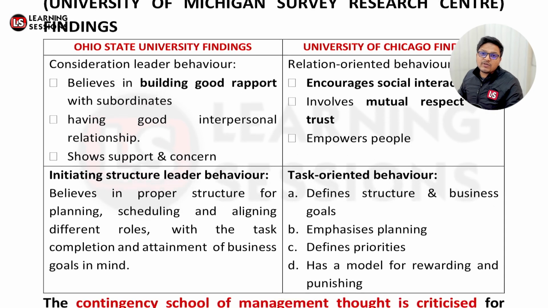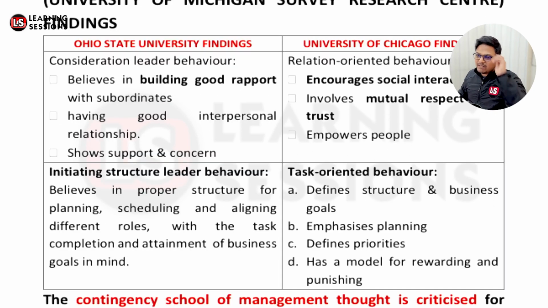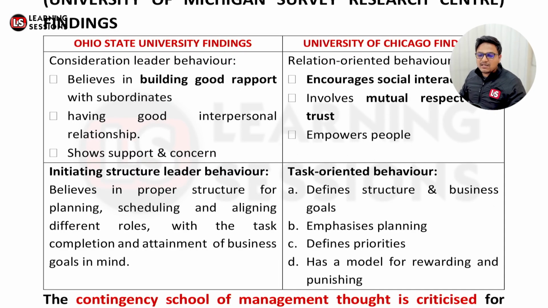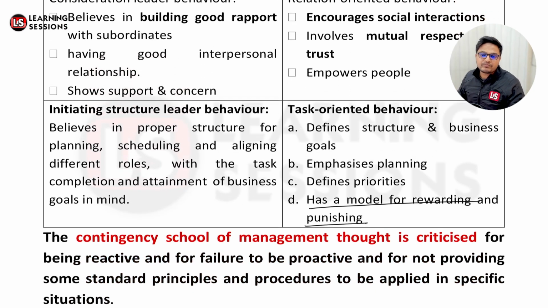And if we look at the task oriented behavior, which was a finding by the University of Chicago, it defines structure and business goals, emphasizing planning, defining the priorities for the same, and has a model for rewarding and punishing, related to the fact that the persons who have performed the task will be rewarded, and those who have not will be punished, right?